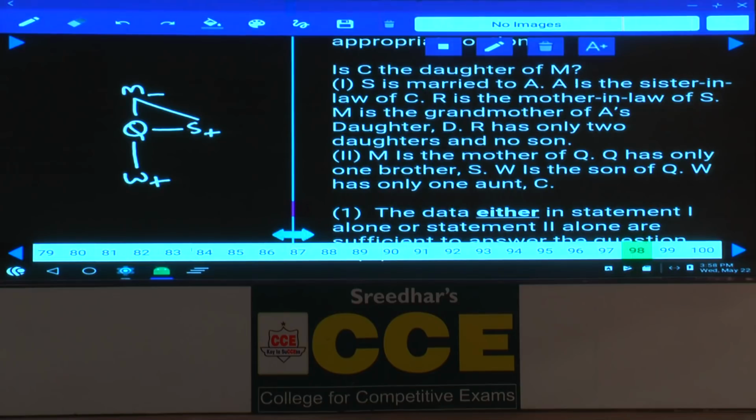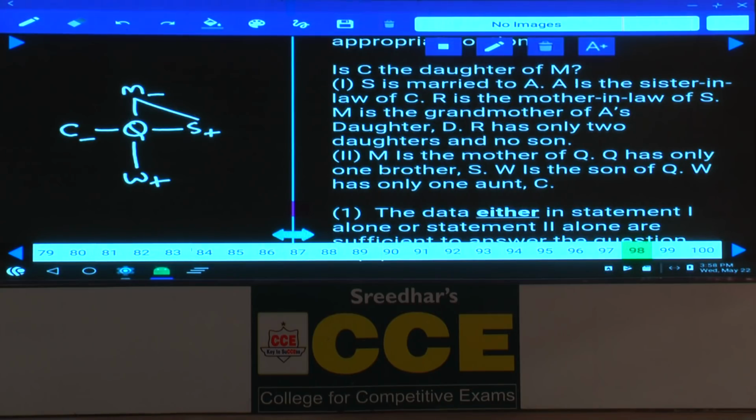W has only one aunt, C. Now this W is having only one aunt, C. Then tell me, are you getting the answer or not? W has only one aunt C, and C is here. W has only one aunt C, isn't it?